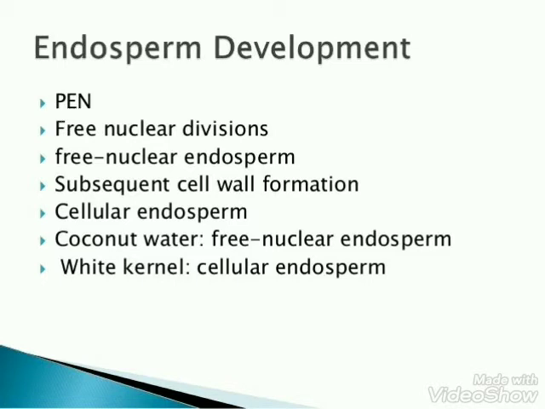The water of tender coconut in the center is free nuclear endosperm, and the white kernel in the outer part is the multicellular endosperm. The endosperm may be completely consumed by the developing embryos, such as in bean, pea, beans, and may persist in mature seed, such as in coconut.